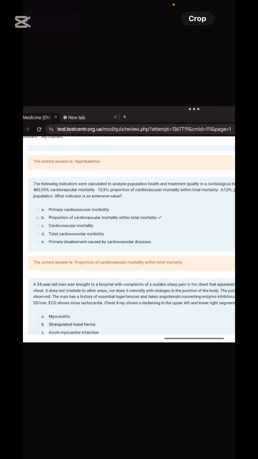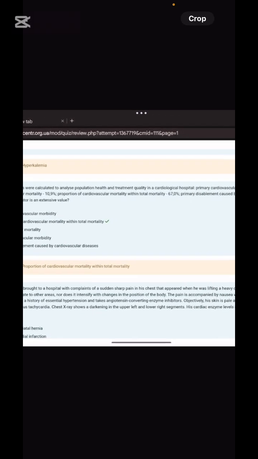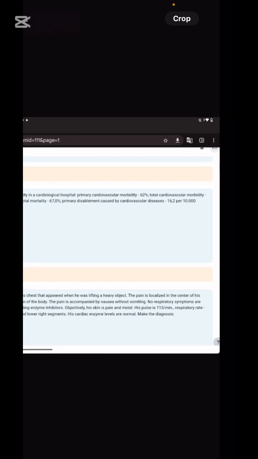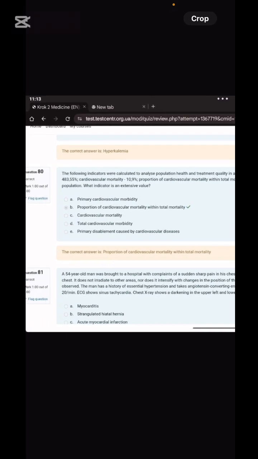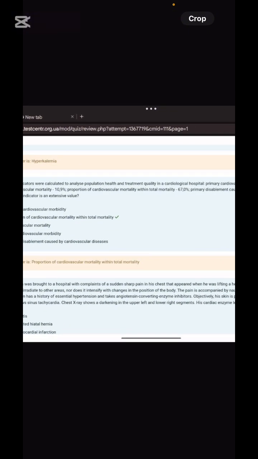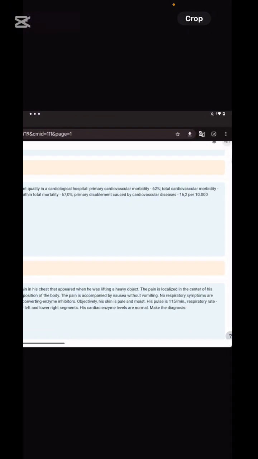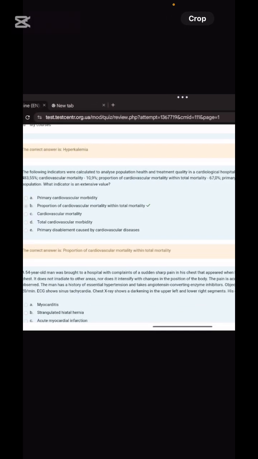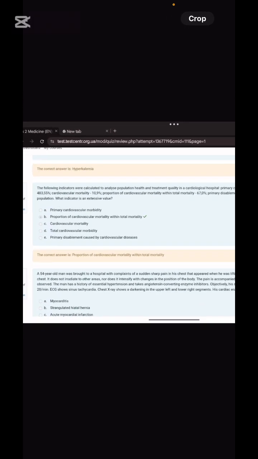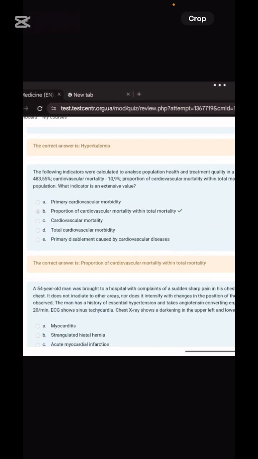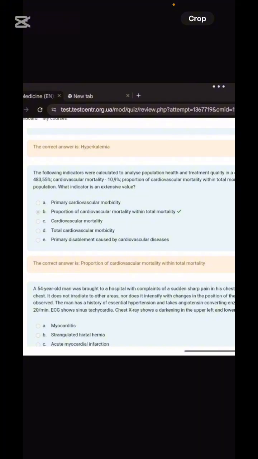Next is: the following indicators were calculated in the analysis of the population, this and this. So total cardiovascular morbidity is this, cardiovascular mortality is this, proportion of cardiovascular mortality with total mortality is this, primary displacement caused by the cardiovascular disease is this. So what indicator is an extensive value? Sir, the extensive value will be the proportion of the cardiovascular mortality with total mortality.